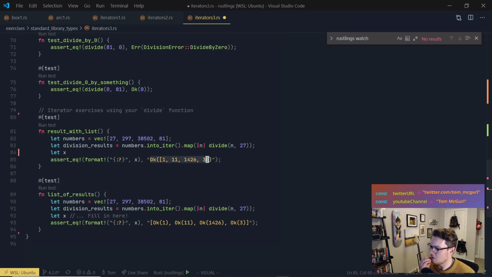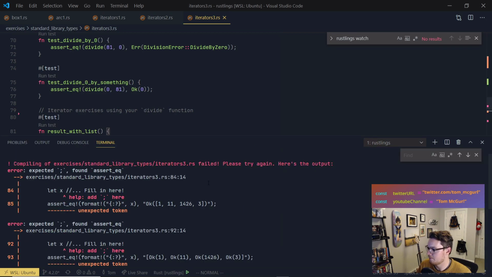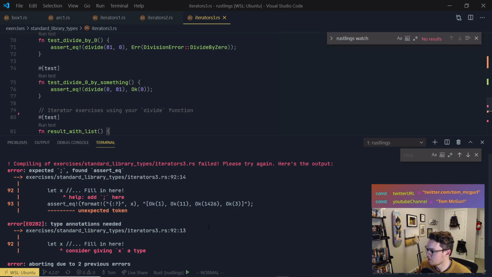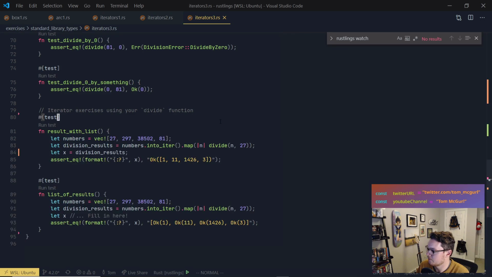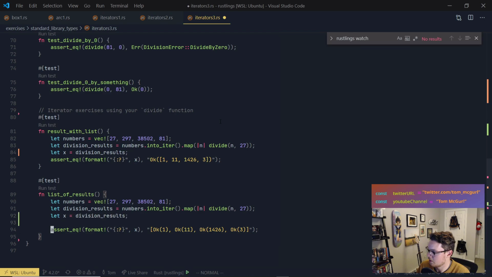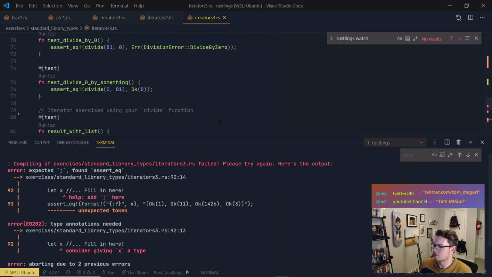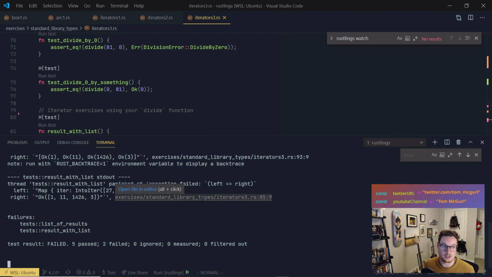So how do we get this? Well, from this iterator, we want to create a vector. We have a vector, right? We want to wrap it in OK. Now, the problem is that each of the values is already wrapped in OK. So if I just set this equal to division results, we'll see what we're talking about. Let me just get it to compile, and then we'll see what it prints out. Okay, so we can see what we're dealing with.